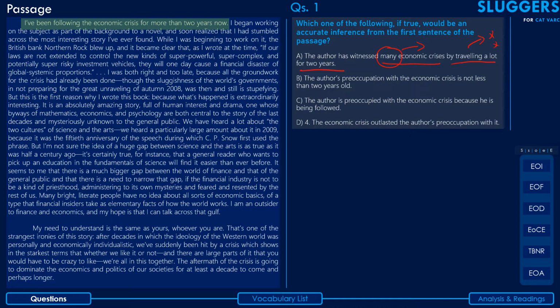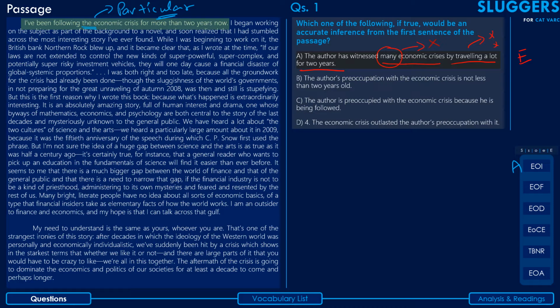Nowhere does he say that; he simply says that I've been following. In fact, if you look at the sentence, he says that I have been following the economic crisis, with a definite article. So we are talking about a particular economic crisis here. I'll just write that down here. It's not like he has been following many economic crises; we cannot assume that information. This piece of information is not mentioned anywhere in the passage, and hence option A can very easily be characterized as an error of inclusion, and we can label this as a capital E here and move on to the next one.